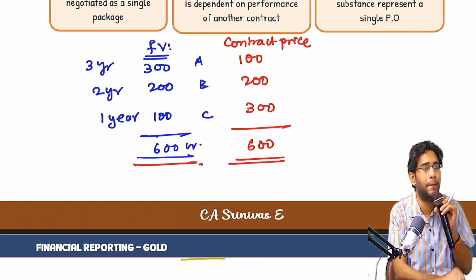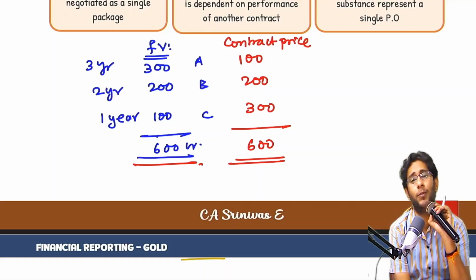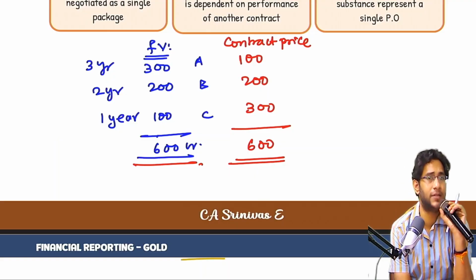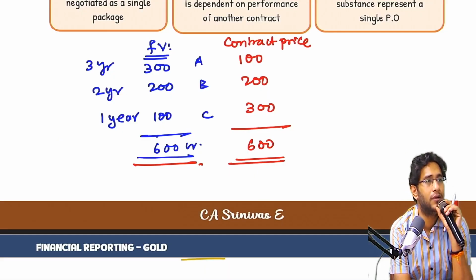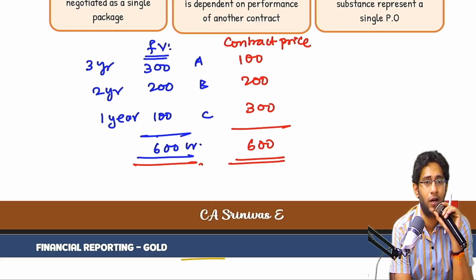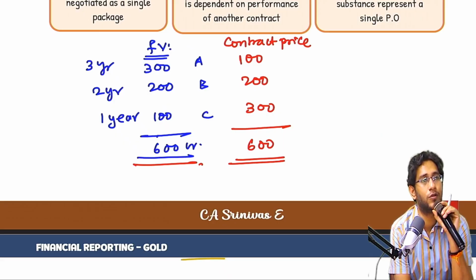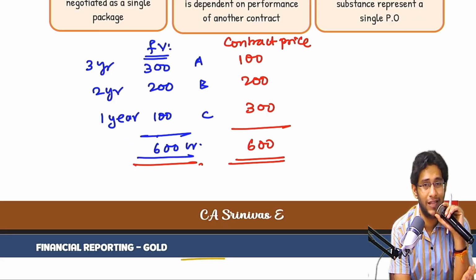What is your idea? As an entity, my idea is, building C, construction will take only 1 year. So I will first finish off building C. Normally I could have recognized only a revenue of 100 crores. But because of this manipulation, I can easily recognize how many crores? 300 crores. Can I manipulate now? Yes. That is the reason I manipulated the prices.